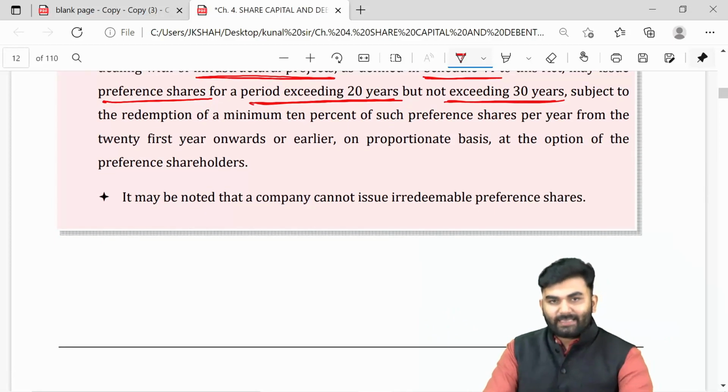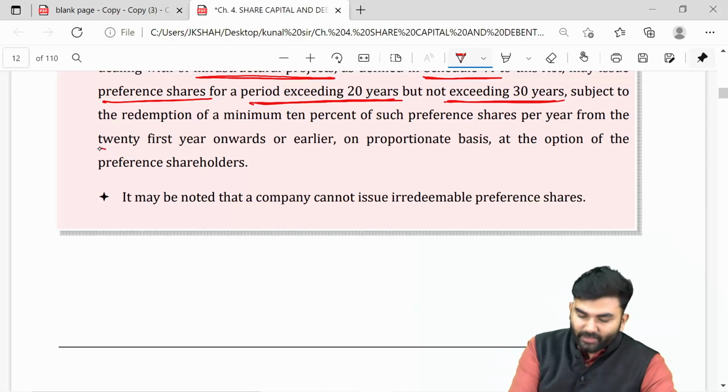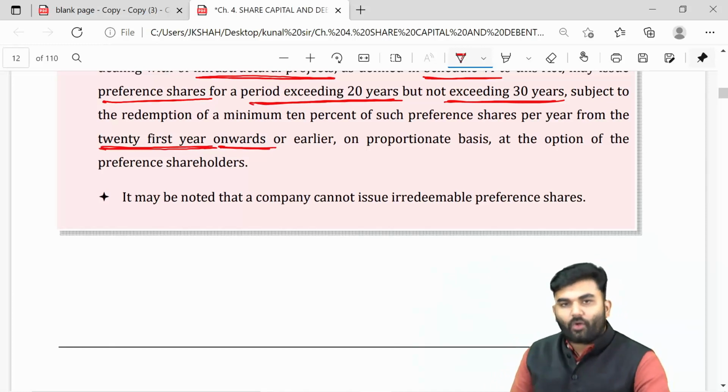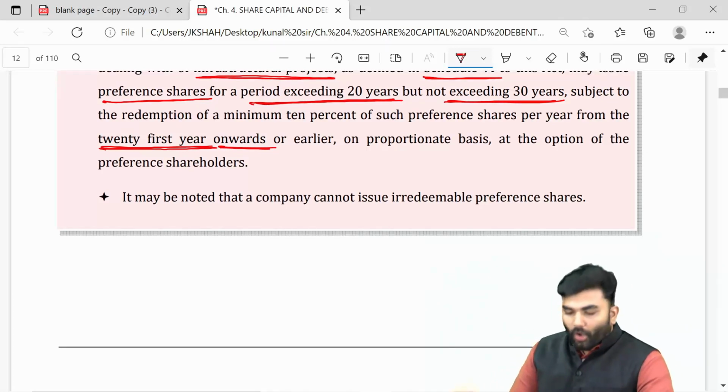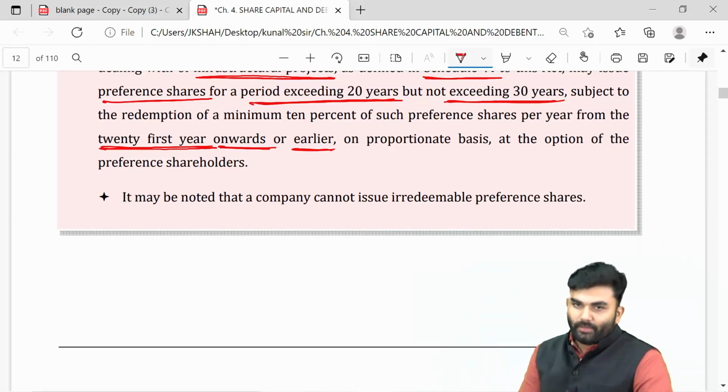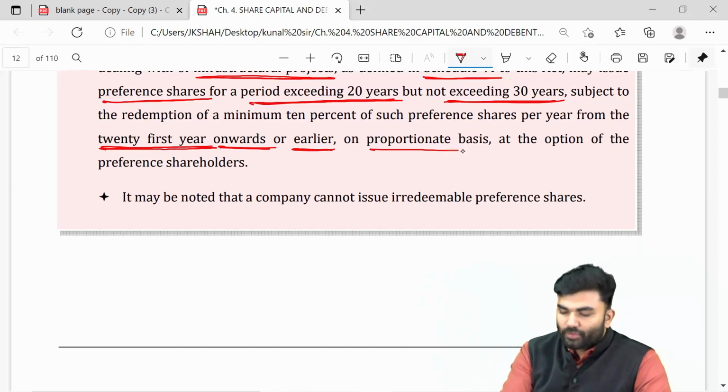But in that case, just after completing the 20th year, from the 21st year onwards, the company will have to start redeeming part of the preference shares. The redemption will be done on a proportionate basis.